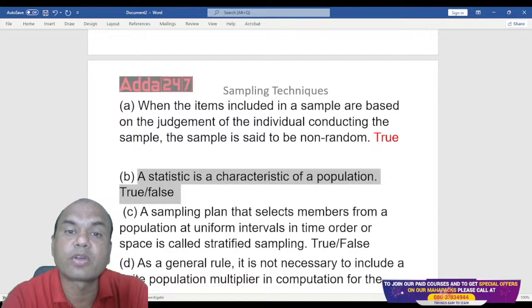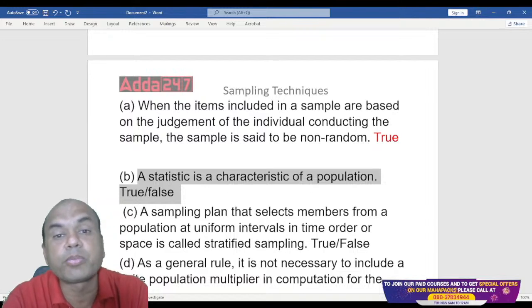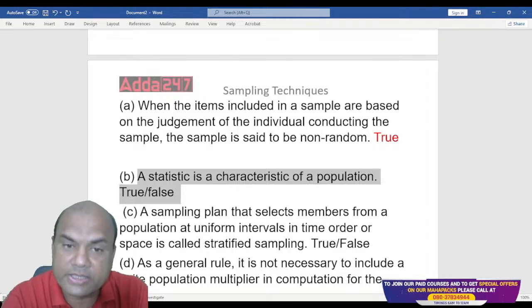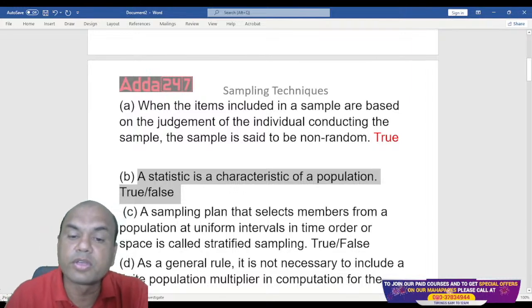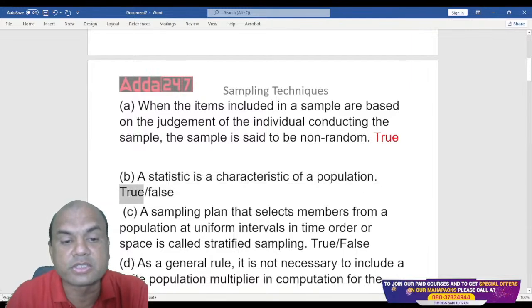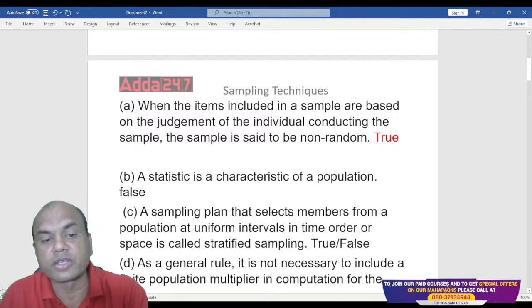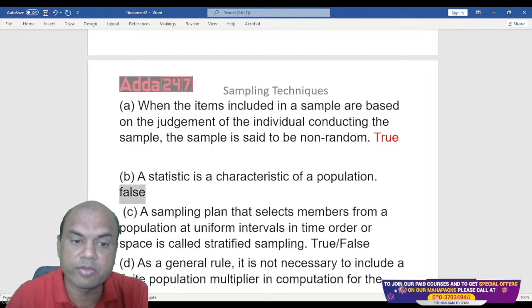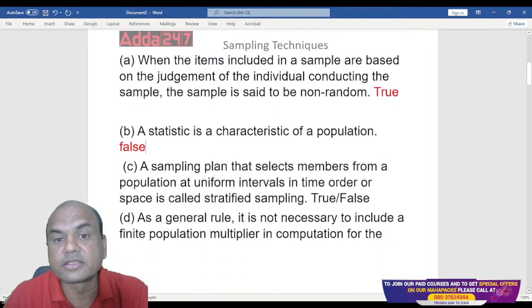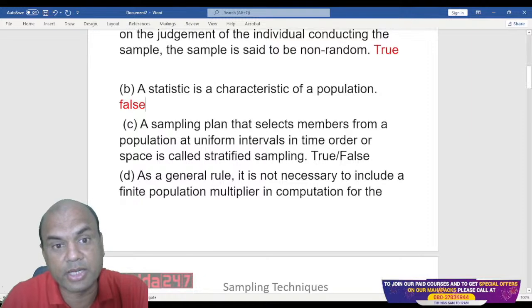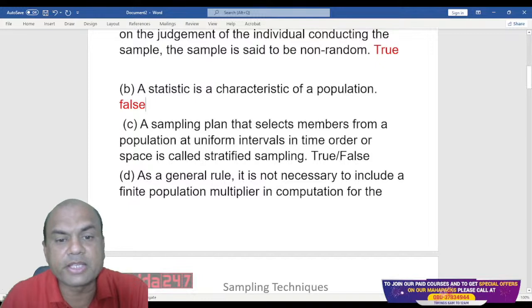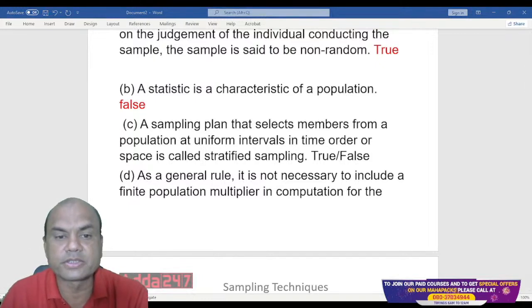The mean of a sample is called a statistic and the mean of a population is called a parameter. So what does it mean? A statistic is a characteristic not of a population, but of the sample. So this answer is false. Okay, got it, everyone? Answer is false. Next one. Such questions are asked in the exam and you need to be very clear about it.